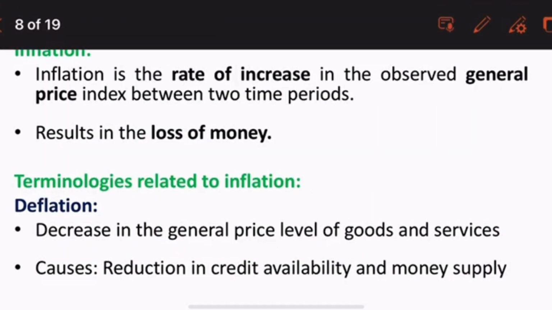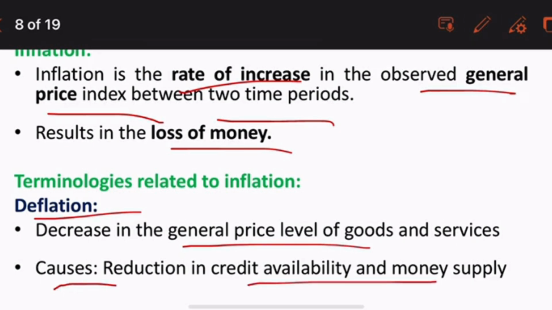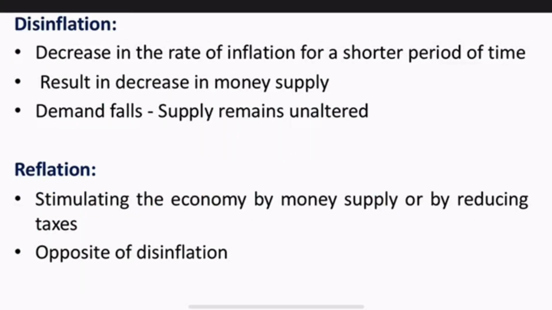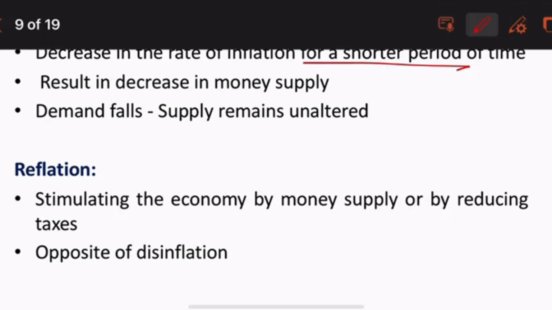Inflation is the rate of increase in the general price level between two time periods. The result is the loss of value of money. The terms related to inflation: deflation is a decrease in the general price level of goods, and the cause is a reduction in credit availability and money supply. Disinflation is a decrease in the rate of inflation for a shorter period of time, resulting from a decrease in money supply. Demand falls and supply remains the same.